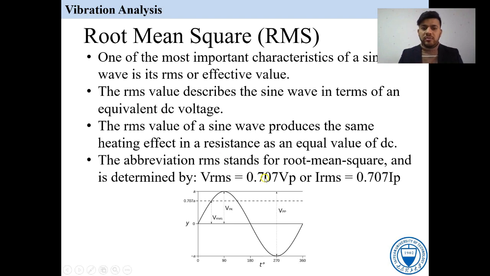The abbreviation RMS stands for root mean square value, and it is determined by V RMS is equal to 0.707 times the peak. If you want to measure the voltage, then V is the root mean square value. If you want to measure the current, then I RMS is equal to 0.707 times I peak.